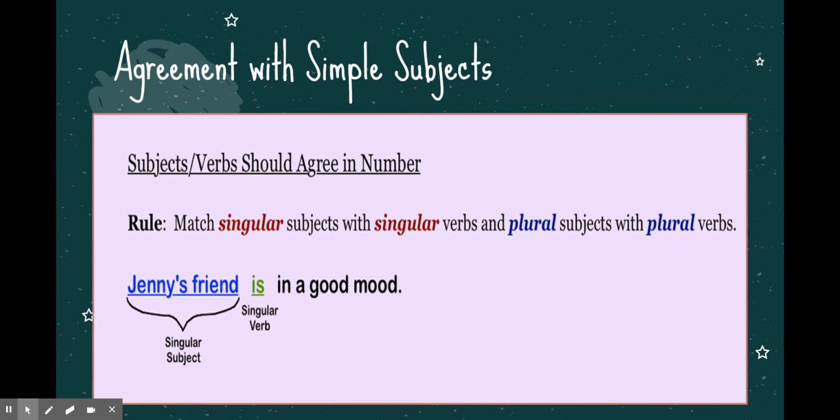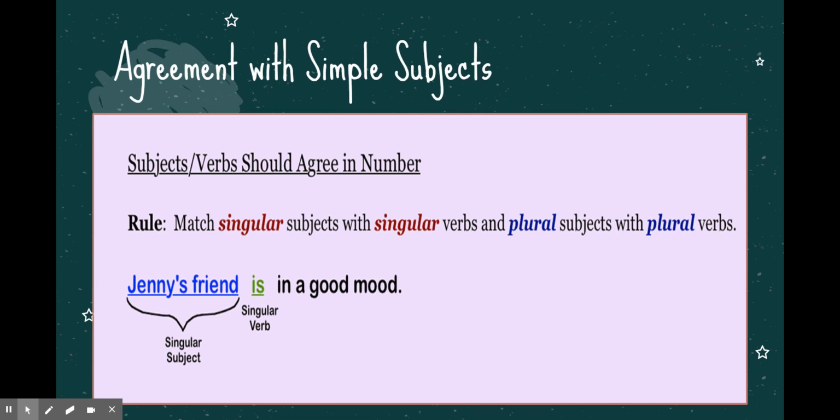So with a simple subject, this is actually really easy. All you have to do is follow this rule to match singular subjects with singular verbs or plural subjects with plural verbs. So in this sentence here, it says Jenny's friend is in a good mood. So our subject is Jenny's friend. And when you're trying to figure out what is the number, is it singular or plural?